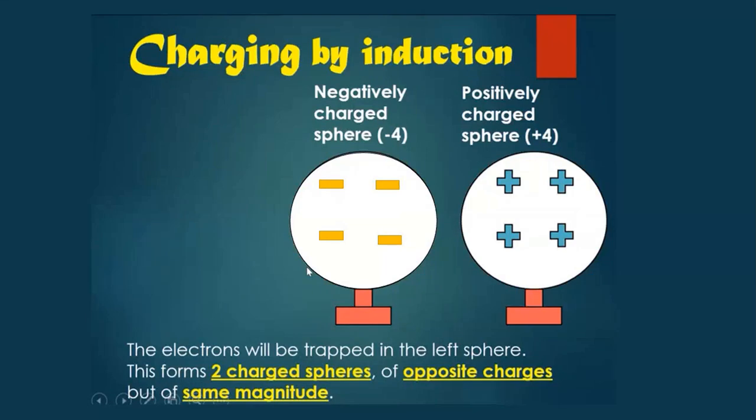These are the two charged spheres of opposite charge but the same magnitude. 1, 2, 3, 4 and 1, 2, 3, 4. Same magnitude, but different charge, positive and negative.